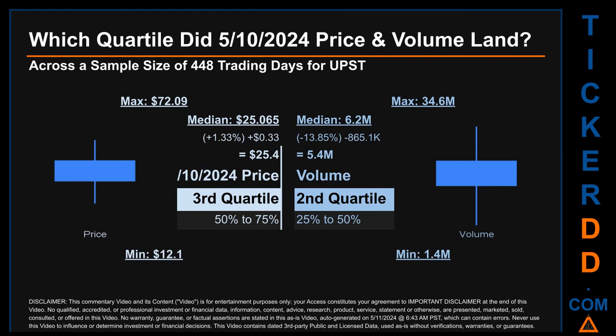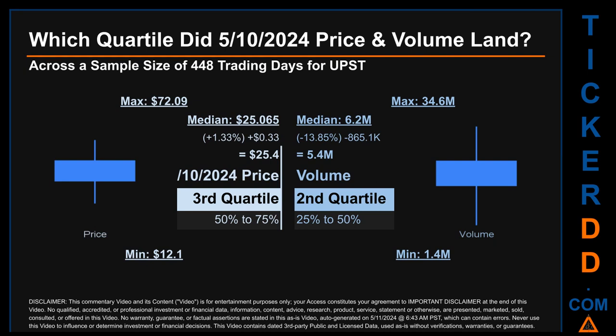Which quartile did the 10th of May 2024 price and volume land? Across a sample size of 448 trading days, the maximum end-of-day price for UPST was $72.09 while the minimum was $12.10. Within that price range, the 10th of May 2024 price, of $25.40, landed within the third quartile, placing it within the 50% to 75% range of all sampled end-of-day prices.